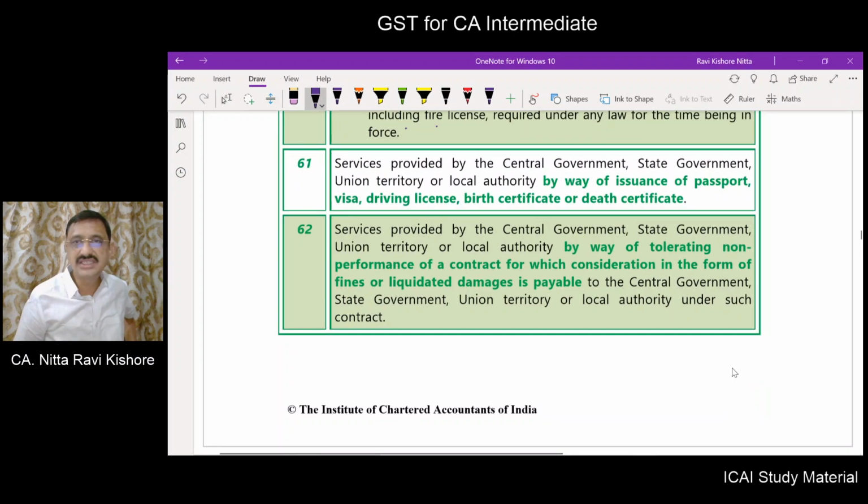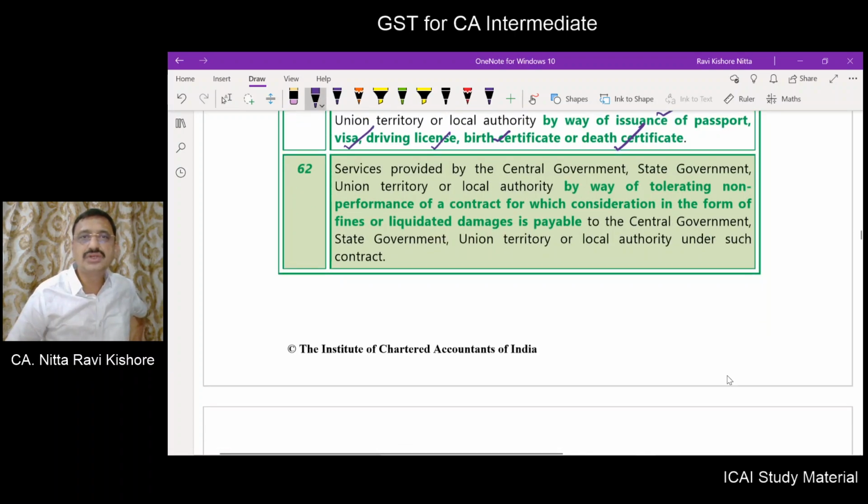Service provided by central government, state government, union territory, local authority by way of issue of passport. For passport, fees is collected, exempt. For issue of visa, fees is collected, exempt. Driving license, birth certificate or death certificate, exempt. Right?